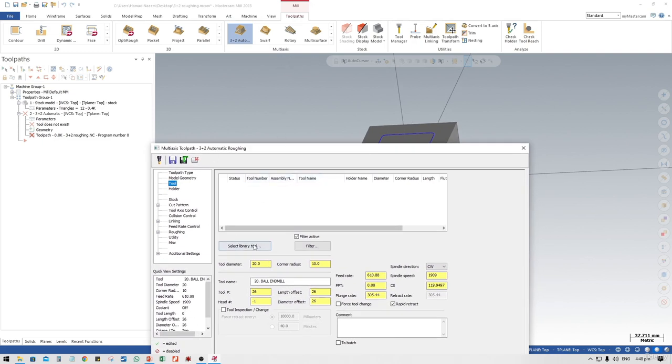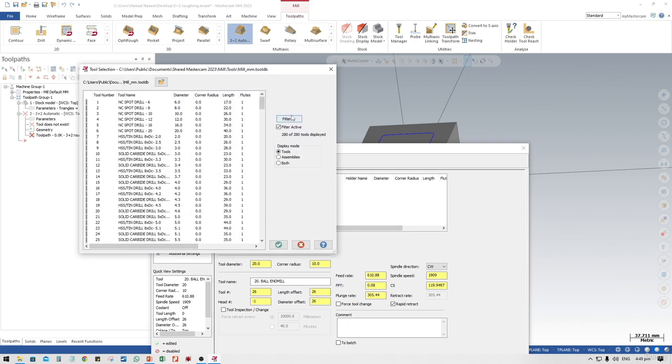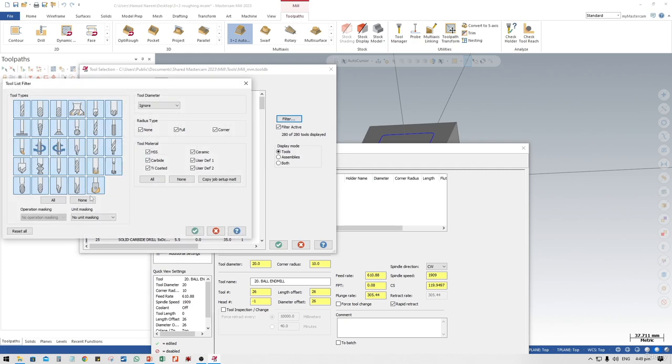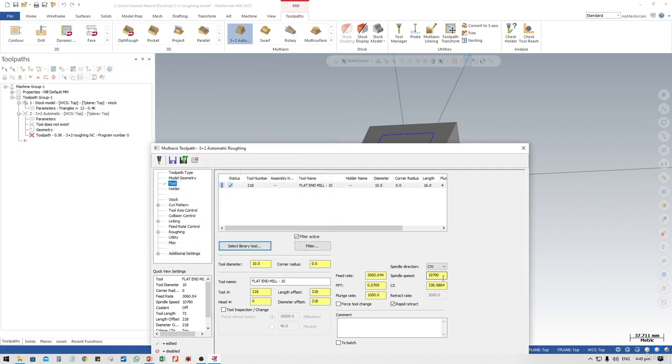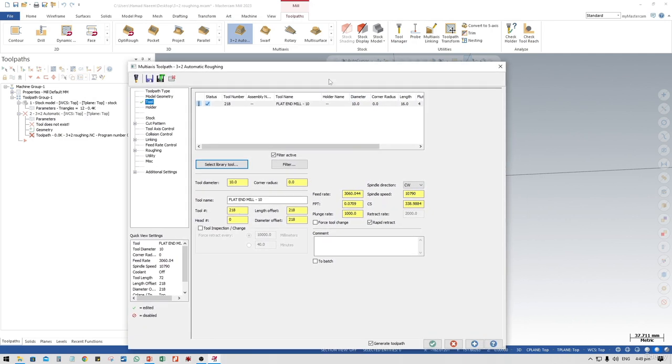multi-axis toolpaths. So go to select library tool, and you have to select the appropriate tool. Go to filters and filter for your desired result. I'm going to select the end mill. Here I'm going to use the 10 millimeter end mill. Set the spindle speed to 15,000. Feed rate is 1500 millimeter per minute.